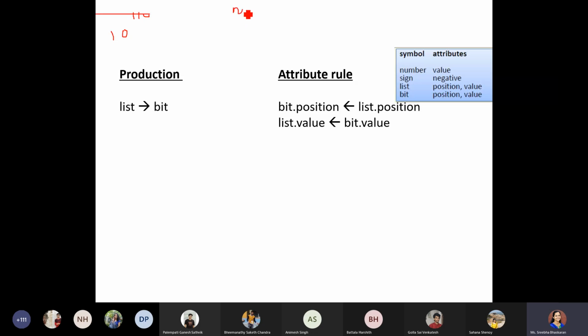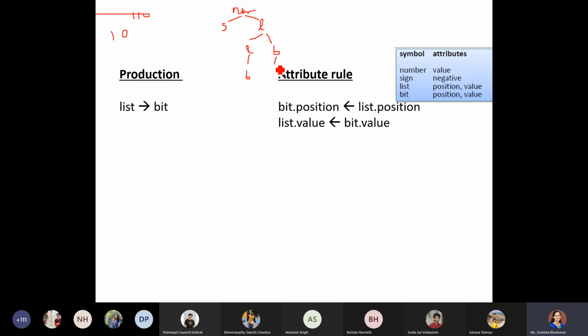We'll start with num. From num we have sign, and we can have list. I'm just writing L. For 10, list will be expanded into list and bit, and this list will be expanded to bit.